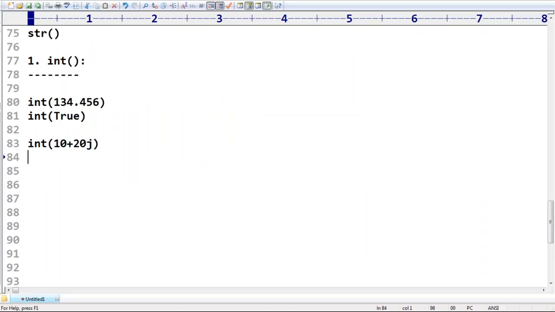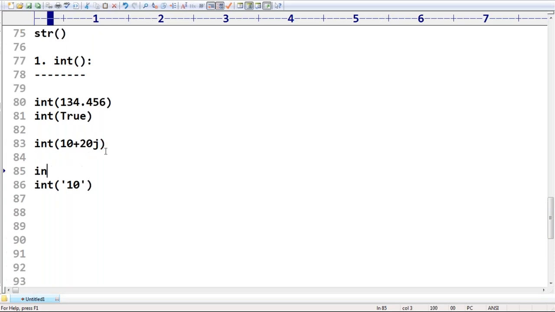Okay, remember that. Next, int of 'true'. Sir, one person, Raghavendra Kumar, is asking a doubt: once you take true within single quotes, what type is it treated as? String type. Remember that. Once we add single quote, double quote, or triple quote, it is always considered a string type. One rule I just covered, sir.